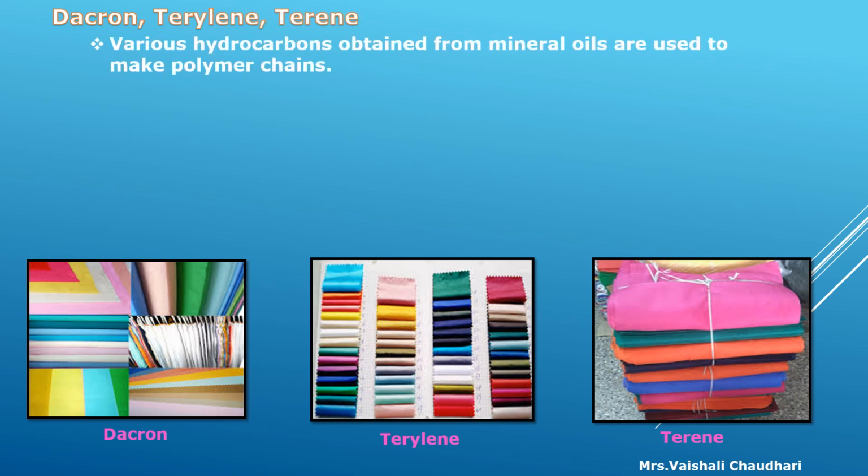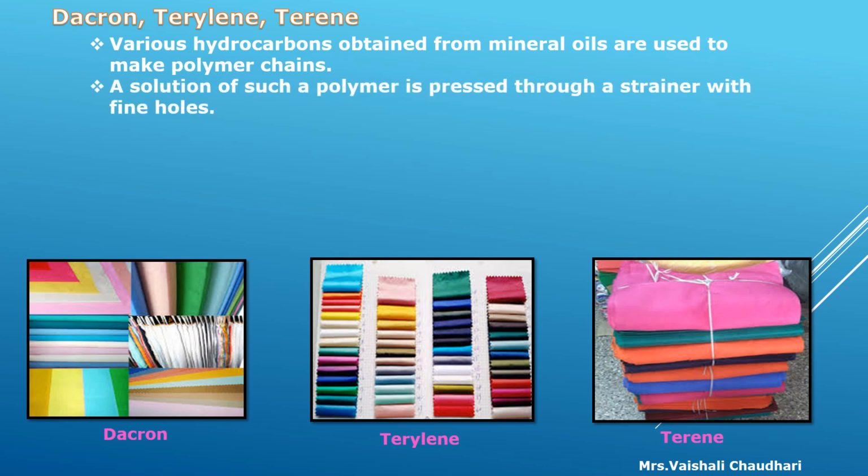Various hydrocarbons obtained from mineral oils are used to make polymer chains. Hydrocarbons means the compounds containing hydrogen and carbon. They are obtained from these mineral oils and they are used to make polymer chains. Polymer means a big chain, and that is called a polymer chain.